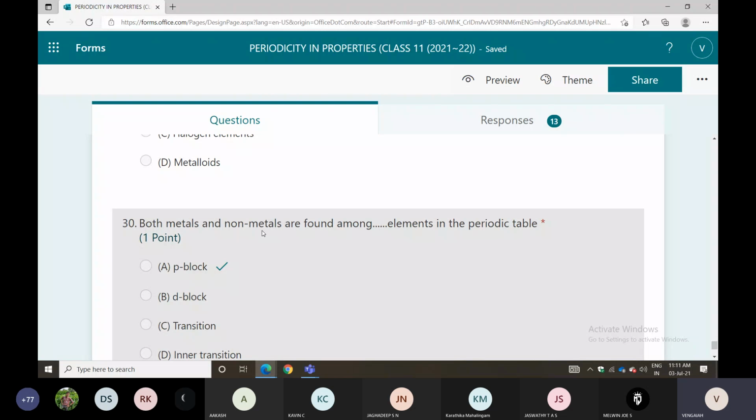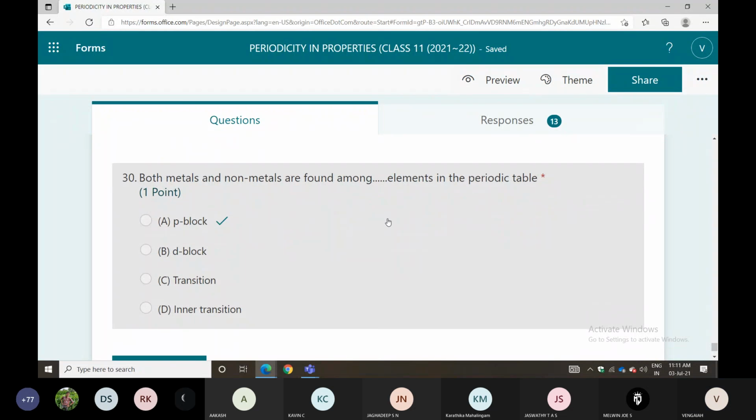Both metals and non-metals are found in the periodic table. In the p block both will be there. D block elements all will be metals. Even f block, the inner transition elements, are also metals. But both metals and non-metals will be there, and even metalloids are there in the p block elements. That's all.